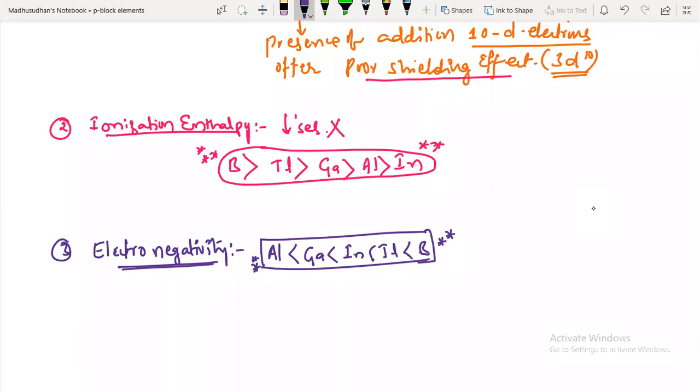Next one. What is the reason for this? The reason is due to the poor shielding or discrepancies. What is the main reason for this? Discrepancies in atomic size of the elements. Abnormal changes in the atomic volumes, atomic sizes. That affects the electronegativity of the element also.